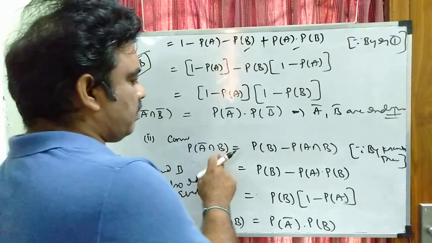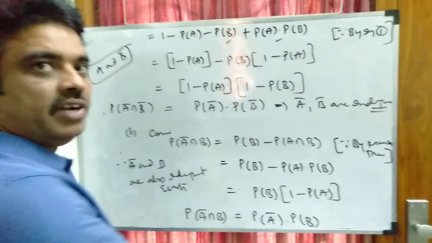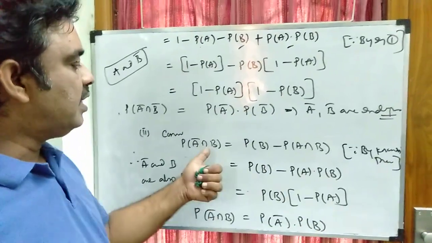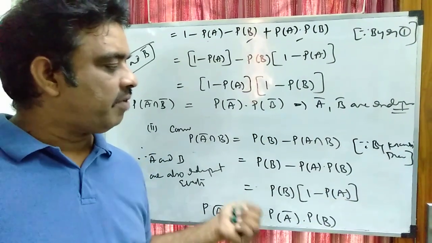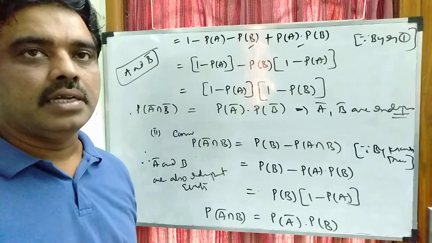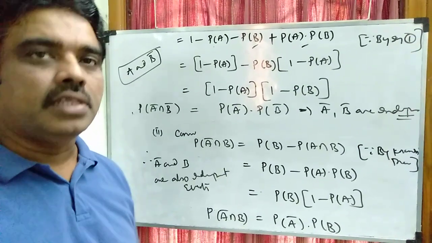Similarly, P of A intersection B bar is P of A minus P of A intersection B. The same formula, but instead of B you have P of A there. So P of A intersection B, this one, taking P of A outside, we will get the same result. There ends the proof of the theorem.